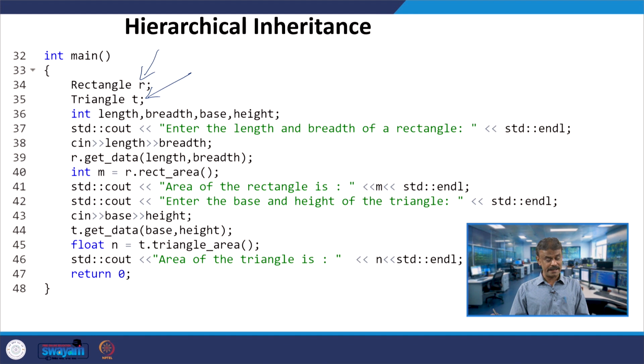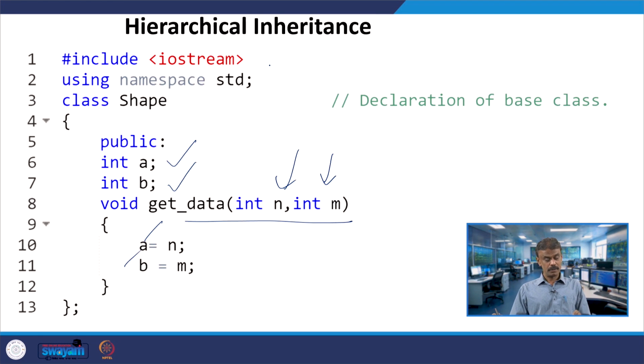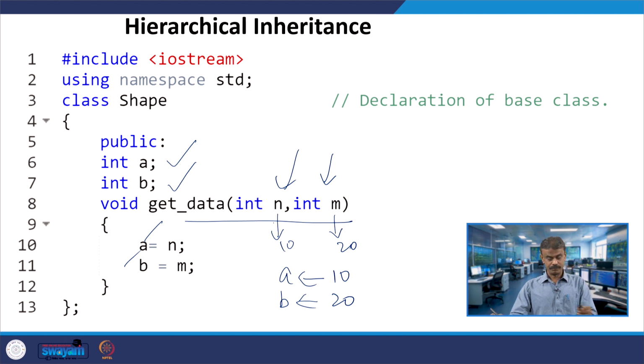R is under rectangle, which publicly inherits shape, so it goes to shape. In get_data, n is 10 and m is 20, which means A will get the value 10 and B will get the value 20.